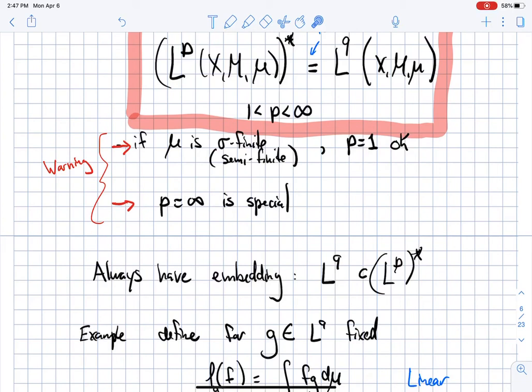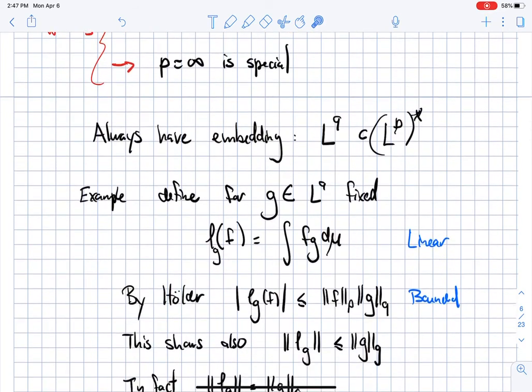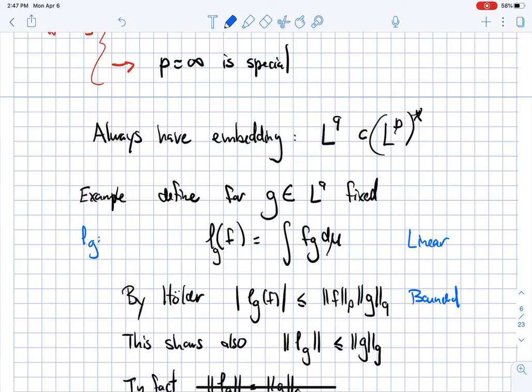How can I associate a linear functional on LP? Just by integrating. If you take a fixed function g in LQ, I can define a linear functional L_g from LP to R. So I take a function f in LP, and I integrate with respect to this fixed function g.